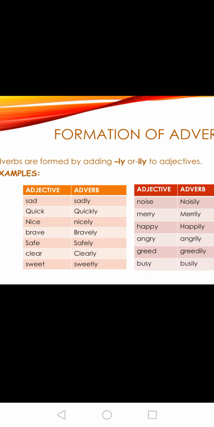Now adjectives by adding illy: noisy, noisily, merry, merrily, happy, happily, angry, angrily, greedy, greedily, busy, busily, easy, easily. So this is the formation of adverbs. By adding ly or illy to an adjective, we can form the adverb.